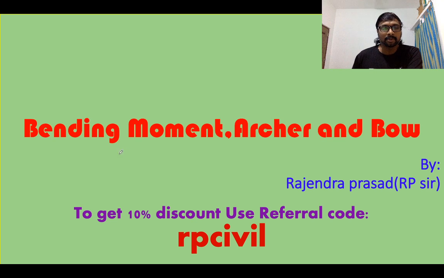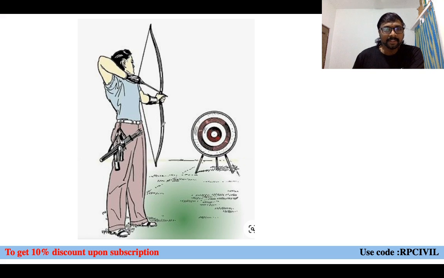Now, coming to this topic, bending moment, archer, and a bow. What is the relation between bending moment, archer, and bow? If you just observe, it looks quite interesting. This person is the archer. What will he be doing? This is your bow, this is your bowstring, and this is your arrow. He will be pulling this arrow by some force and then releasing it. Then it will go and hit the target.